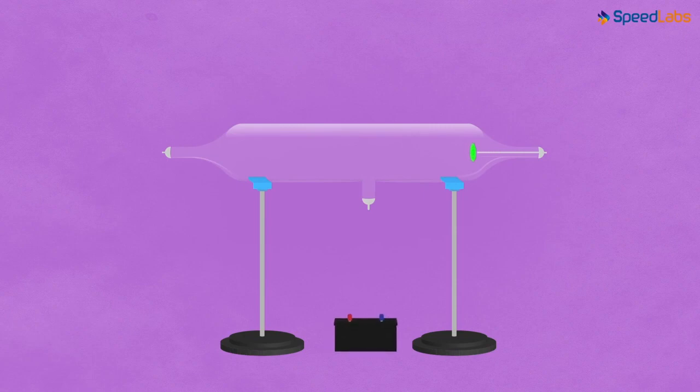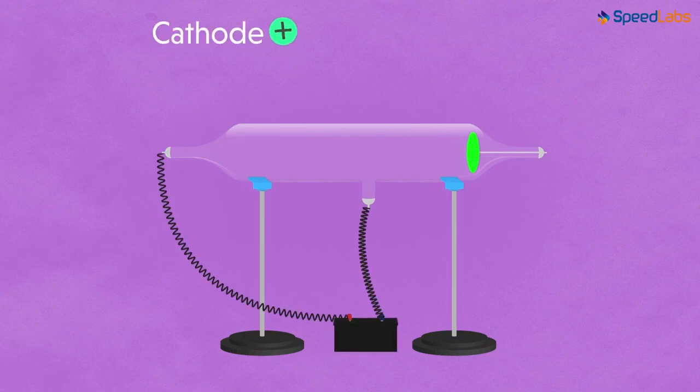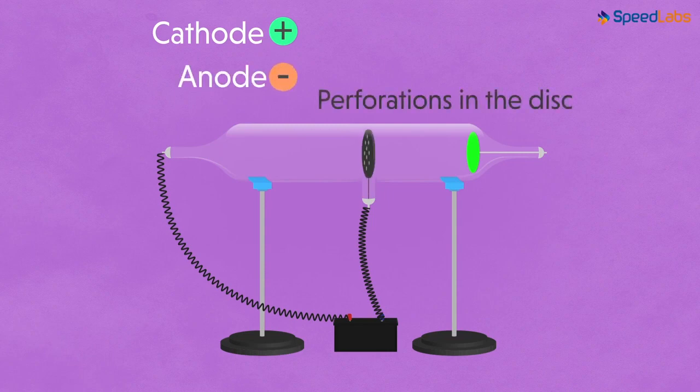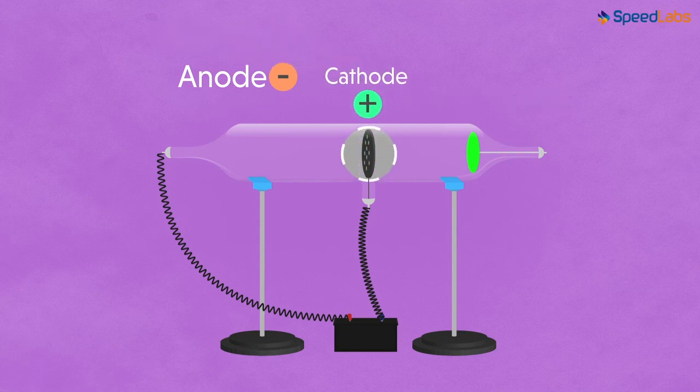As we can see here, it's simply a glass tube connected to the electrodes. We know that the cathode is negatively charged, while the charge on the anode is positive. The tube had a perforated metal disc placed nearly at the center, which acted as a cathode. The anode was placed at one end, as we can see here in the diagram.